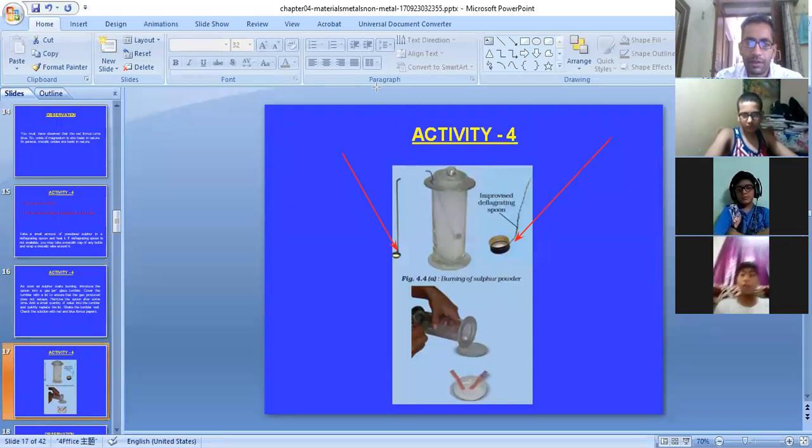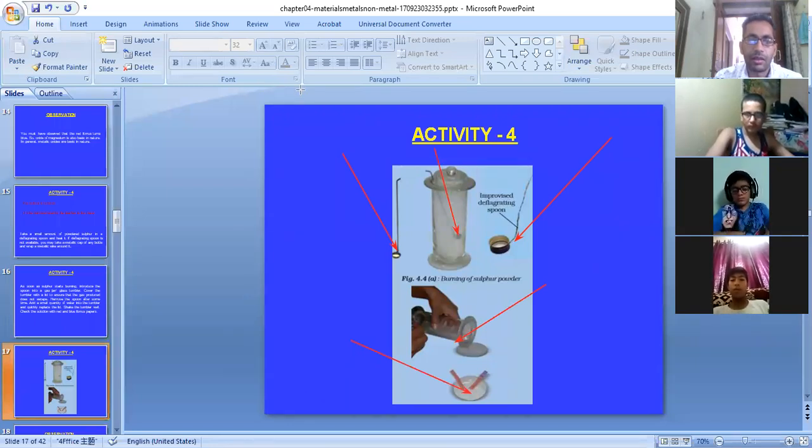You burn the sulfur into this glass tumbler and add some water into it. Put it upside down and then put this water into a petri dish and do some tests using red and blue litmus papers. Let us see the observation.